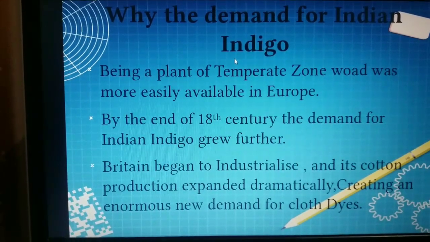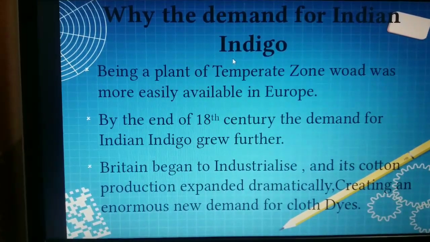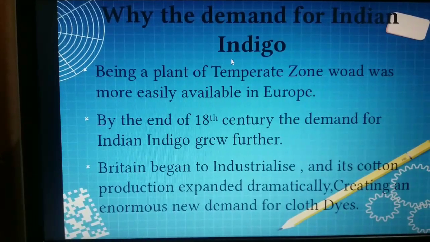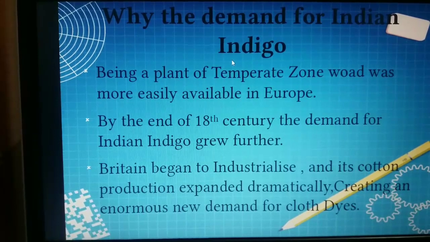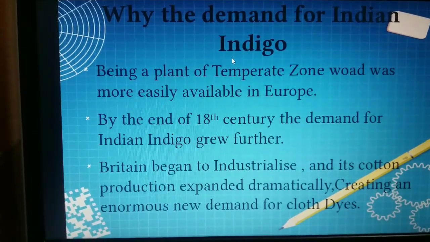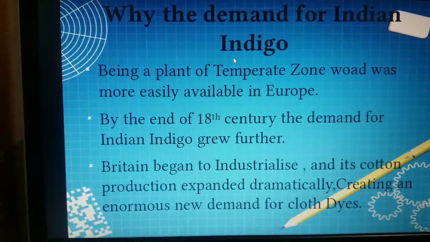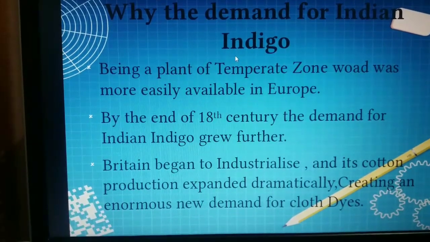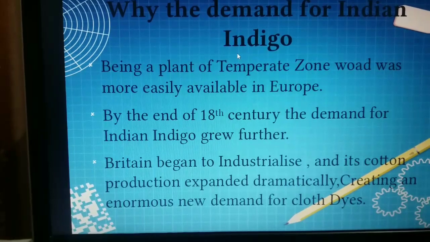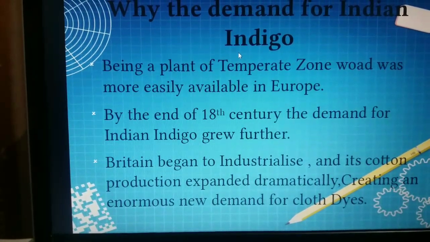Cloth dyers, however, preferred indigo as a dye. Indigo produced a rich blue color, whereas the dye from woad was pale and dull. Here we can see the difference: indigo is rich in blue color, and woad is pale and dull, somewhat light in color. By the 17th century, European cloth producers persuaded their governments to relax the ban on indigo import.